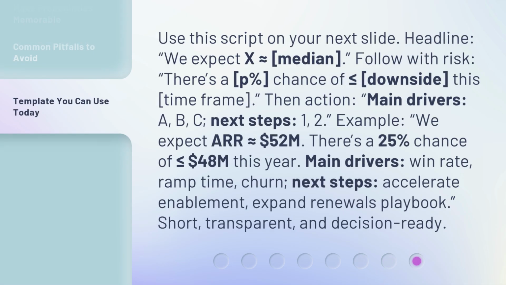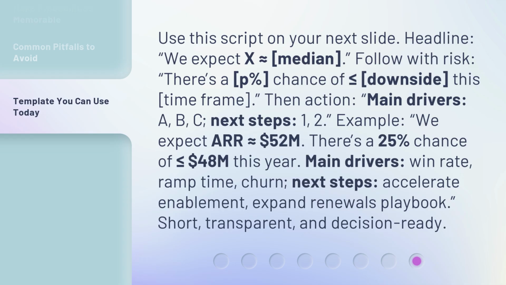Use this script on your next slide. Headline: we expect X approximately equals median. Follow with risk. There's a % chance of less than or equal to downside this time frame. Then action. Main drivers A, B, C. Next steps 1, 2.